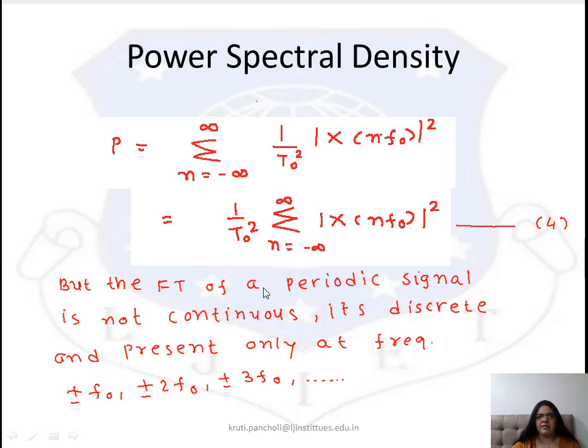So the Fourier transform of the periodic signal is not continuous. It is discrete and present only at the frequencies plus or minus f0, 2f0, 3f0.